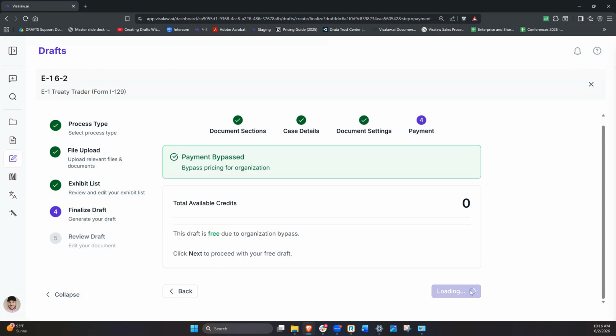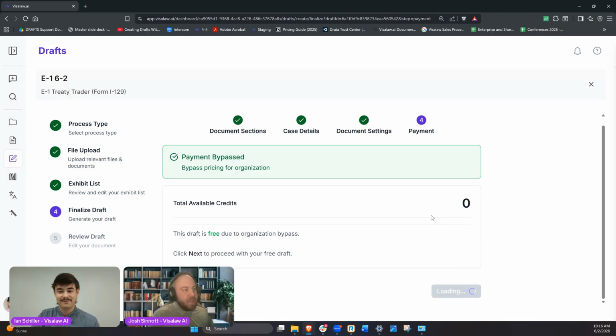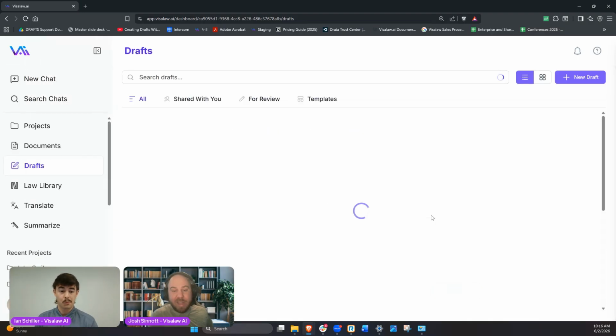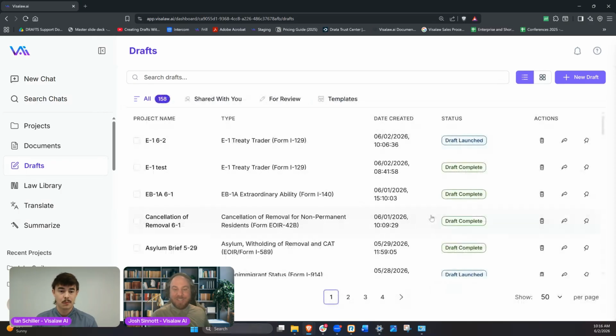And again, at this last stage, this is normally when we get to the payment portion. Depending on what plan you have, you may or may not be seeing this screen.